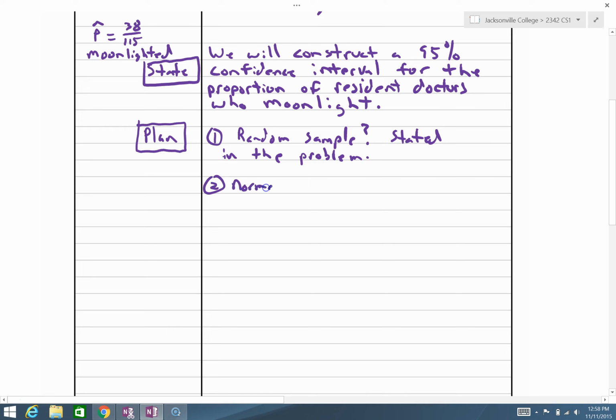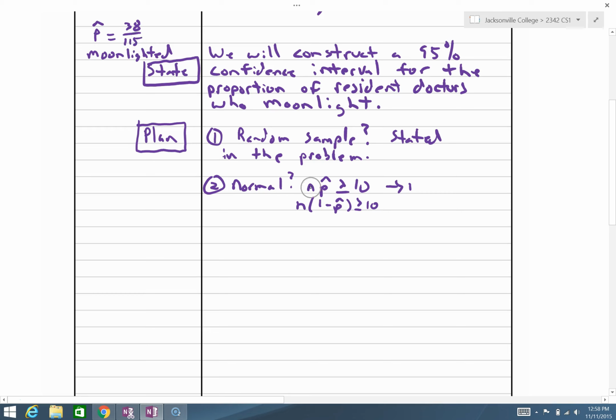That is, can we use a normal approximation? Well, since it's a proportion, we want to know, is n times p hat greater than or equal to 10? And separately, is n times the complement of that, 1 minus p hat, greater than or equal to 10? Well, for this one, our n, our sample size is